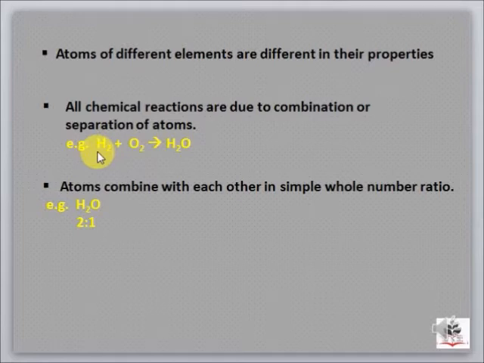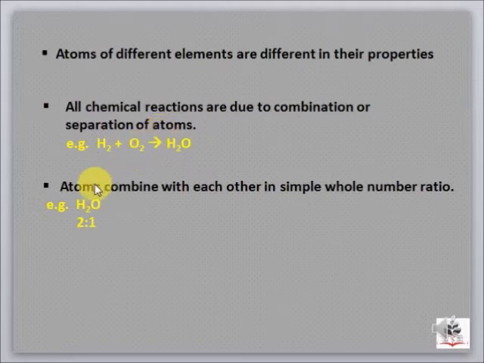For example, here I have hydrogen. When it combines with oxygen, it forms water, H2O. So it is a combination reaction in which atoms of two different elements combine to form a new substance. But if you look at the reaction in the reverse direction, if you break down the water molecule, it will be converted into oxygen and hydrogen gases. So in the reverse direction, the separation of atoms will take place. So a chemical reaction will be due to combination of atoms or due to separation of atoms.